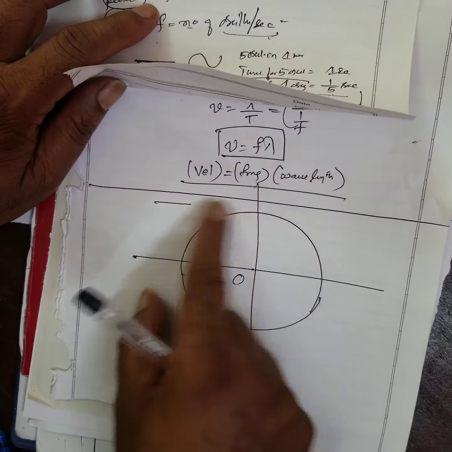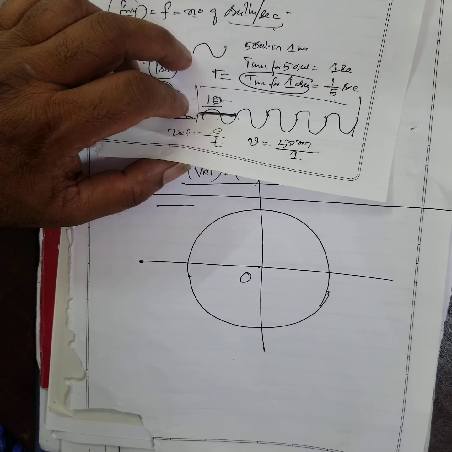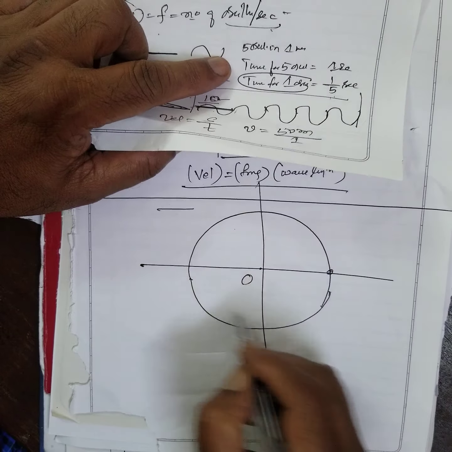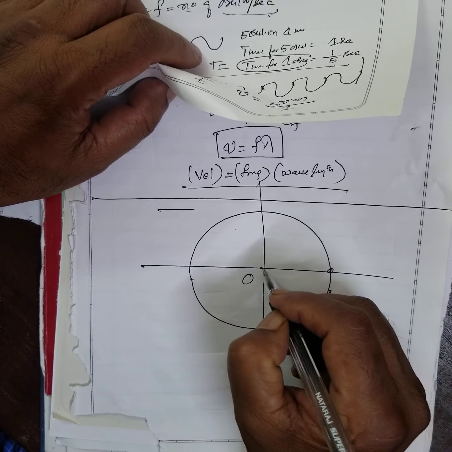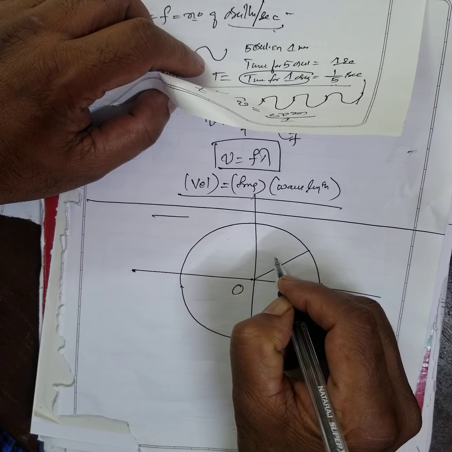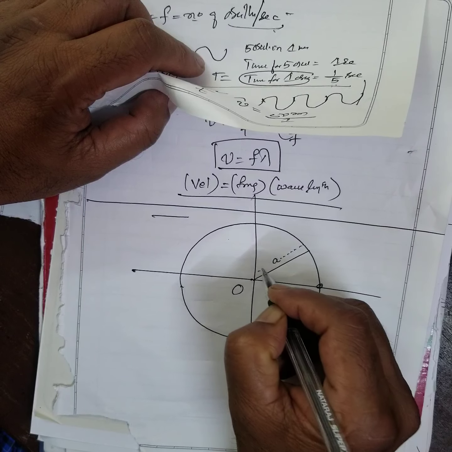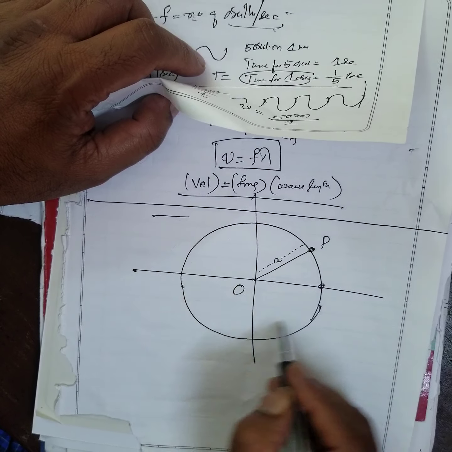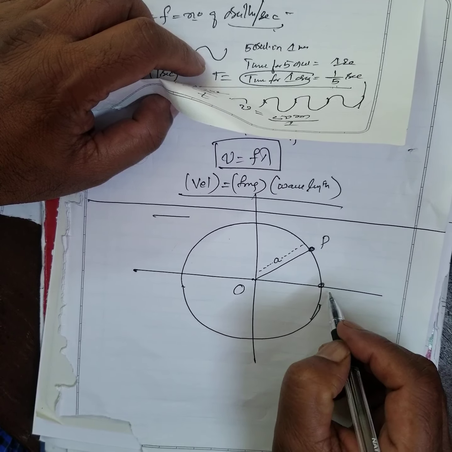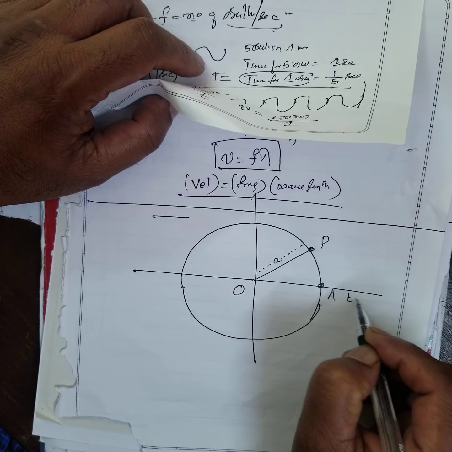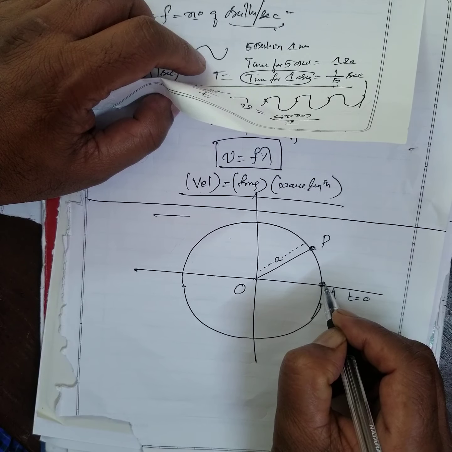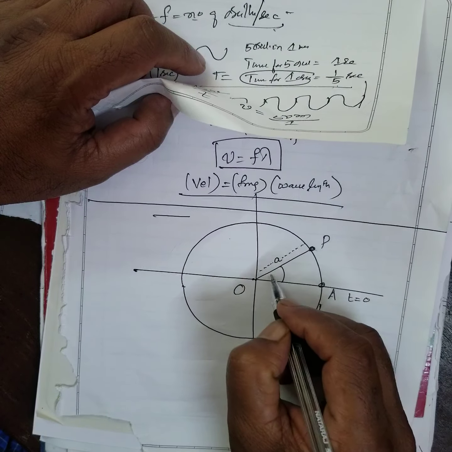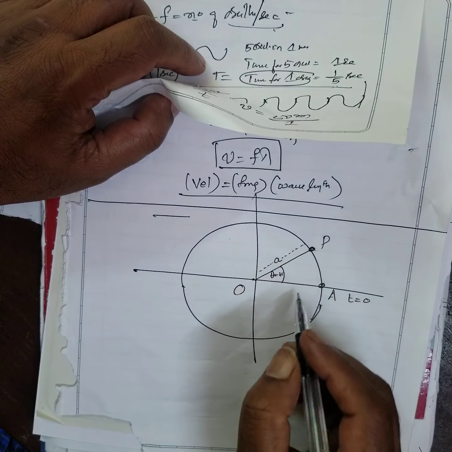It is the representation of simple harmonic motion in a circular motion. That means consider a particle of mass moving in a circular motion. Suppose A is the radius of the circle. P is some point moving in a circular orbit. Suppose when t is equal to 0, the particle was here. After 1 second, it has come here. In the middle, this angle is what? 45 degrees, correct? The angle is 45 degrees, say.